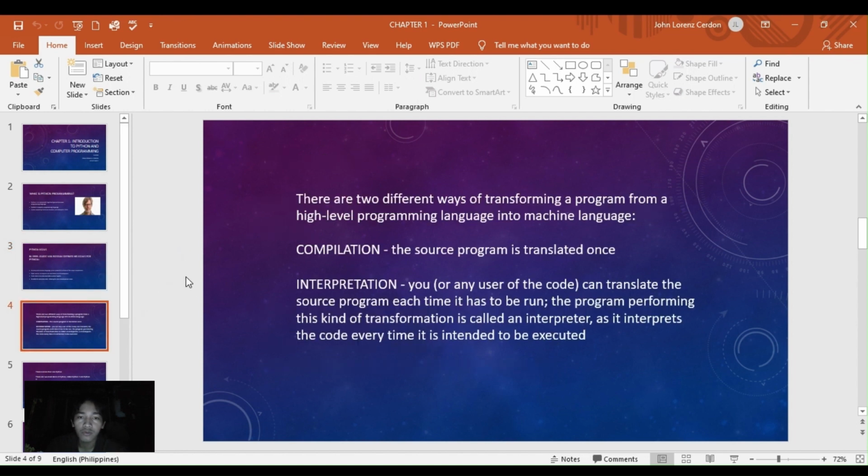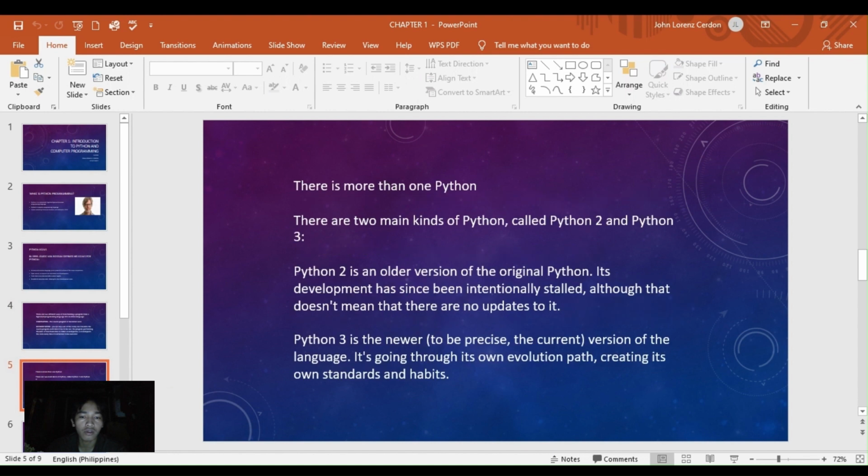There are two different ways of transforming a program from a high-level programming language into machine language. Compilation: the source program is translated once. Interpretation: you or any user of the code can translate the source program, and each time it has to be run, the program is translated again. This kind of transformation is done by an interpreter, as it interprets the code every time it is intended to be executed.